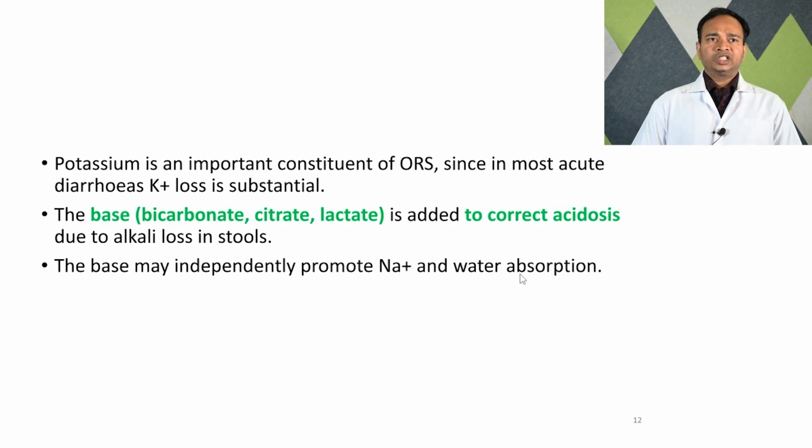The base, bicarbonate, citrate, or lactate, is added to correct acidosis because of alkali loss in stools. Most of the alkalis are lost in stools, like bicarbonate, citrate, and lactate, and this increases the chances of acidosis. So to prevent acidosis, we give bases like bicarbonate and citrate in the ORS fluids.